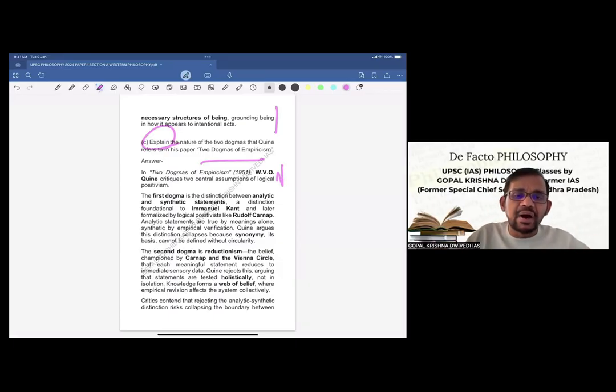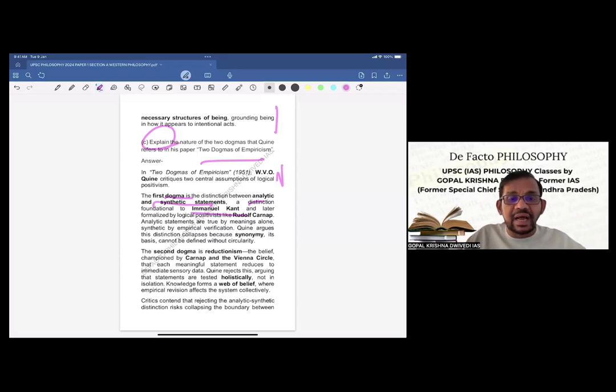Now, the first dogma is the distinction between analytic and synthetic statements. This is the first dogma, a distinction foundational to Immanuel Kant. So, as I keep on telling, we have to mention other philosophers also if some comparison or reference can be drawn, because this will give strength to your answer.